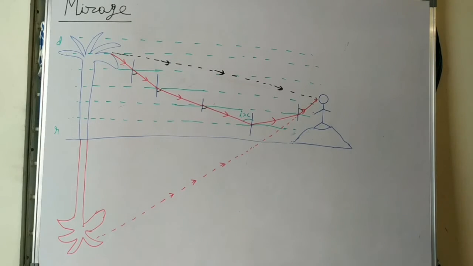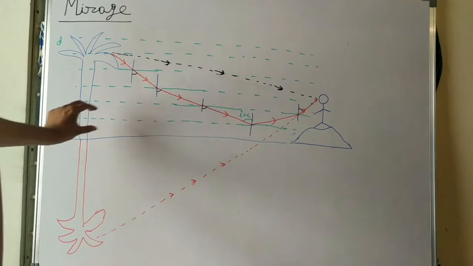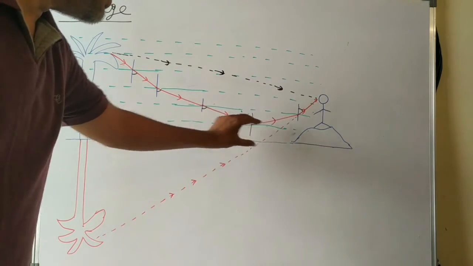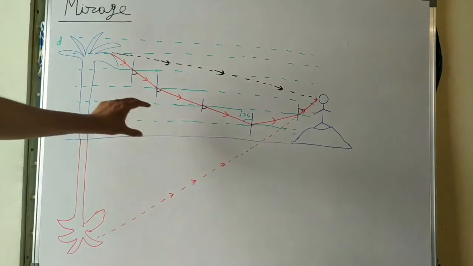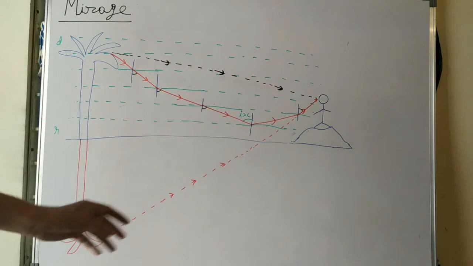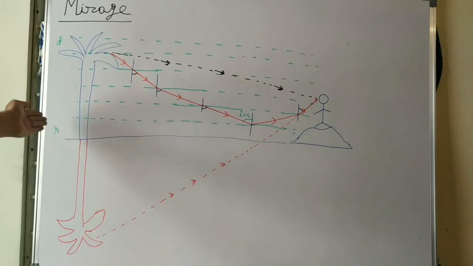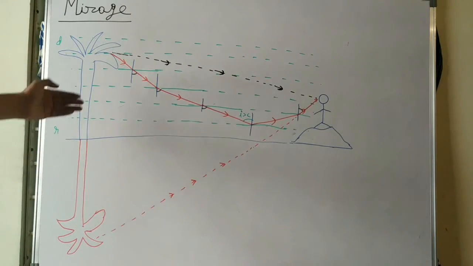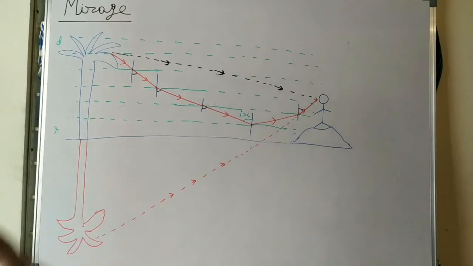Now see how mirages are formed in deserts. Suppose you take an air column near the surface of the ground, which is much hotter when compared to the top layers. Because of that, the air molecules move apart because of expansion and this becomes a rarer medium, and as you go up it becomes a denser medium.